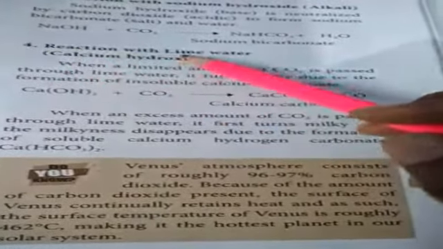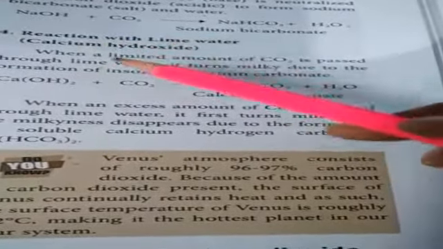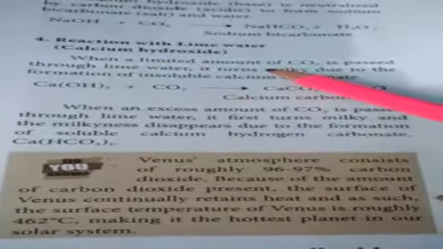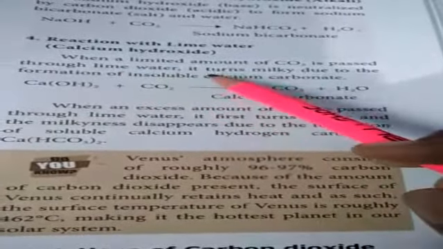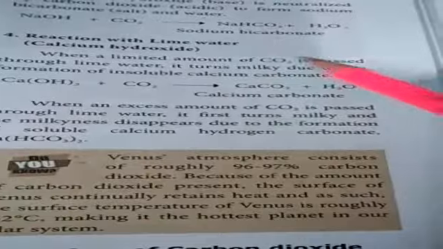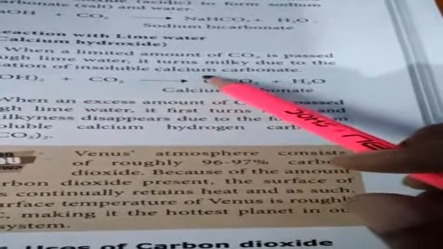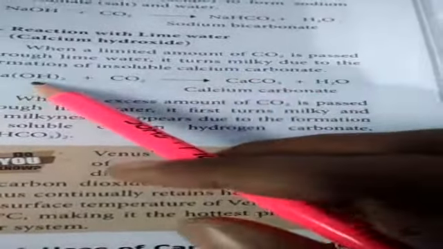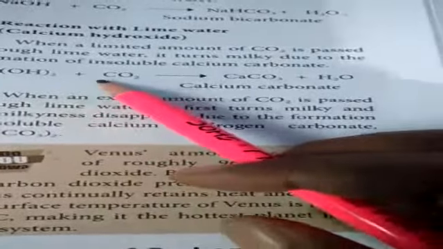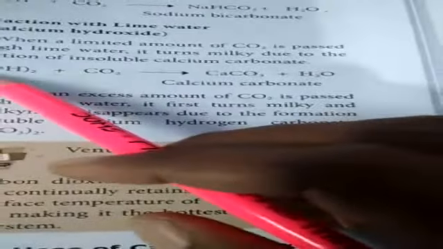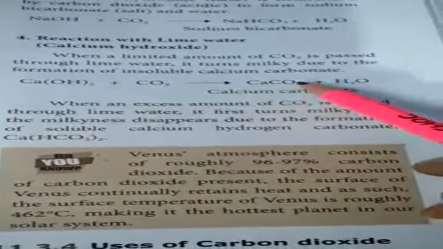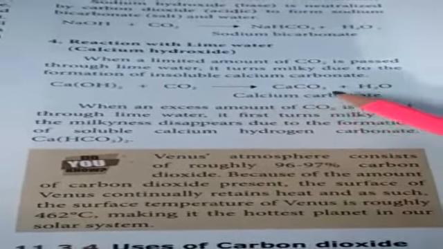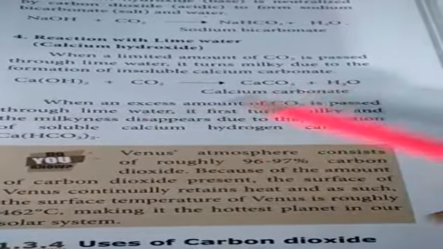Fourth one, reaction with lime water. It is nothing but calcium hydroxide. When a limited amount of CO2 is passed through lime water, it turns milky due to the formation of insoluble calcium carbonate. Ca(OH)2 plus CO2, calcium hydroxide plus carbon dioxide, gives CaCO3, calcium carbonate, plus H2O, water.